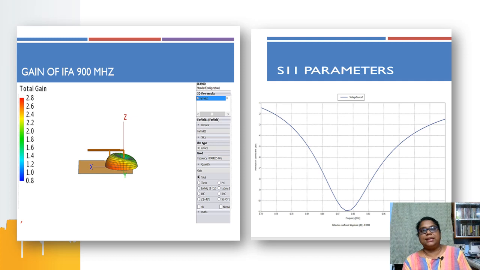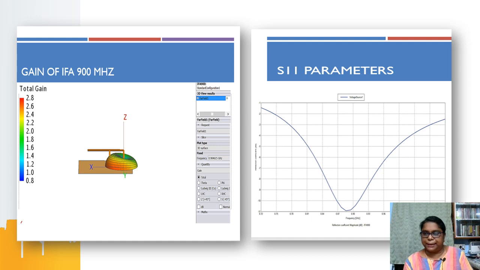Once I design an antenna, I need to check whether my antenna is operating or not. Two very important things are the gain of the antenna, which should be a considerable amount, and that it should operate at a particular range of frequency. For the inverted F antenna, we observe that the radiation pattern is like a cut donut shape, the gain is around 2.8 dB, and it operates in the range of 0.9 gigahertz, that is 900 megahertz.